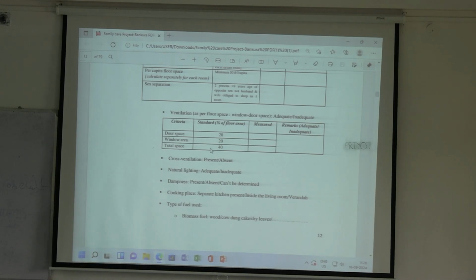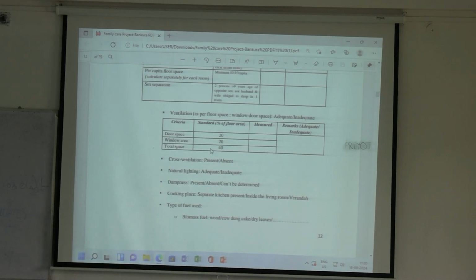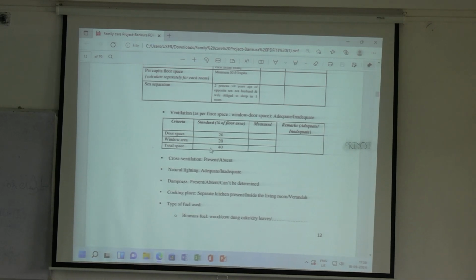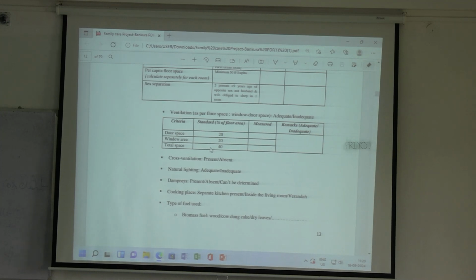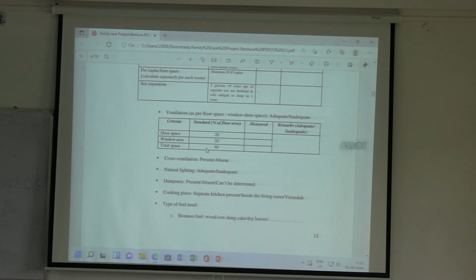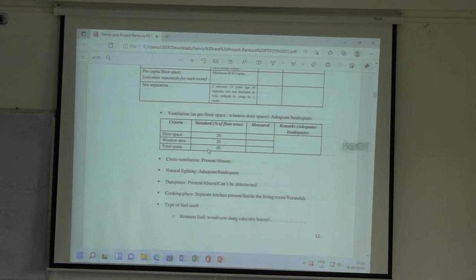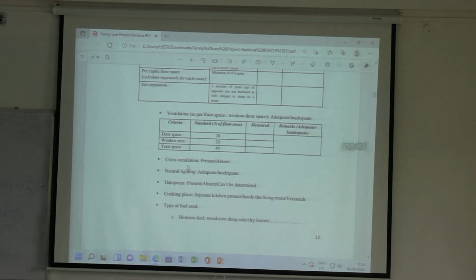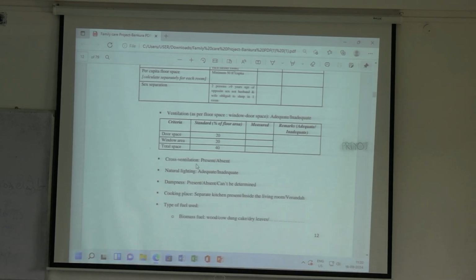Now for example, a door or a window of that room is always closed, they never open it for some reason. Then that won't come under window space or door space. You have to ask whether that door is always closed or it is opened sometimes also. That you have to understand. Now there is ventilation, and second there is cross ventilation. What is cross ventilation?